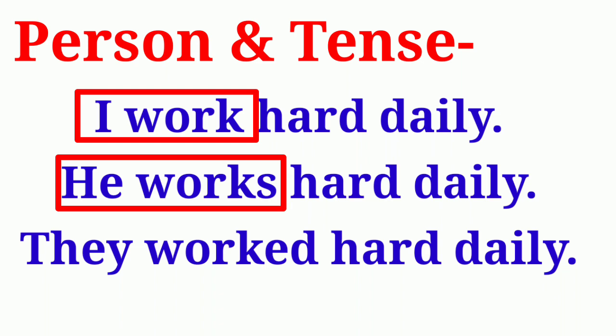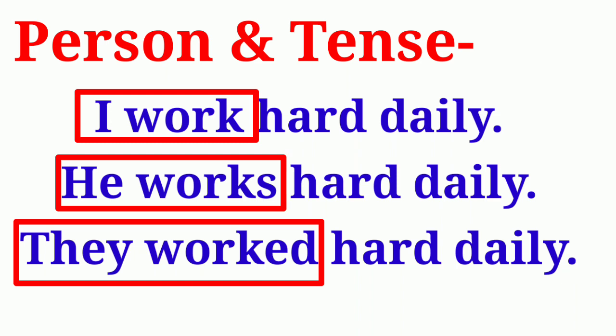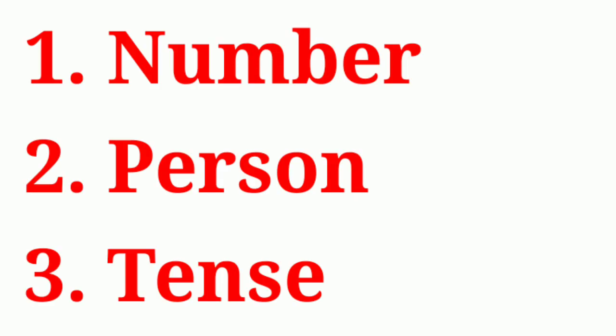They worked hard daily. If we compare first two sentences with third one, first and second sentences are in simple present tense, whereas the third sentence is in simple past tense. Therefore, the form of finite verb has been changed, adding ed suffix. It shows tense of the sentence also has an impact on the form of the finite verb. Students, in this way, number, person and tense change the forms of the finite verb.